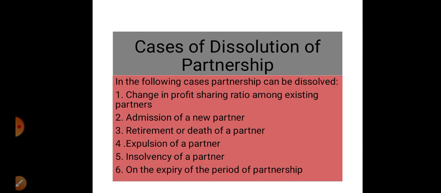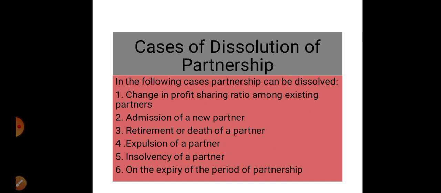Now, what may be the cases of dissolution of partnership? Here we have to concentrate on the term dissolution of partnership. This is only the termination of the existing agreement. So, what may be the cases when the existing agreement is terminated? Number one is change in the profit sharing ratio among the existing partners. Whenever existing partners change their profit sharing ratio among them, then this concept is known as the dissolution of partnership.